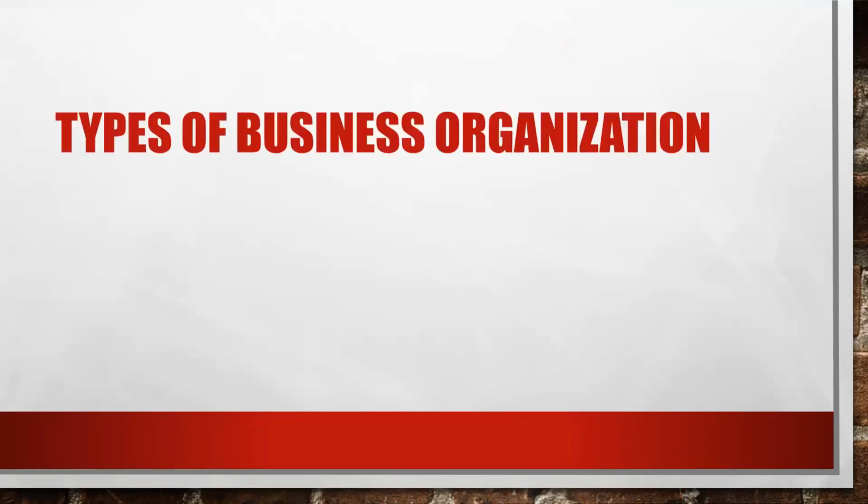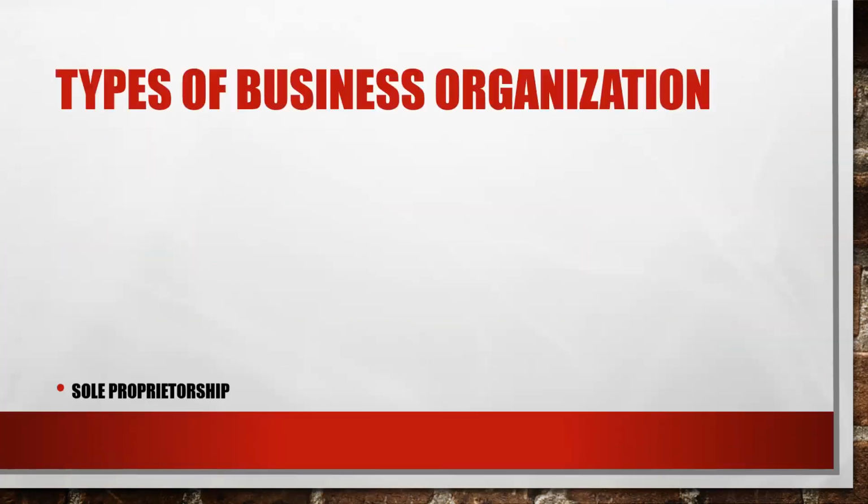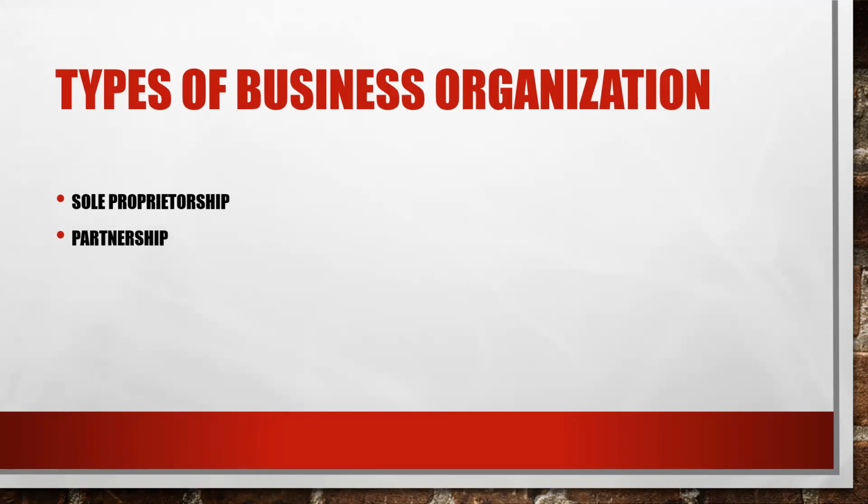Today we are going to see legal forms of business organization. There are three common forms of business organizations. The first one, sole proprietorship. It is a one-person business. Second one, partnership. A group of people like your friends and family members doing business together.